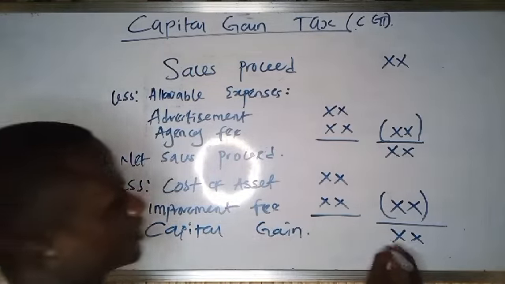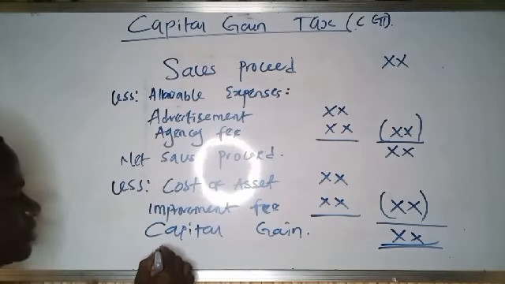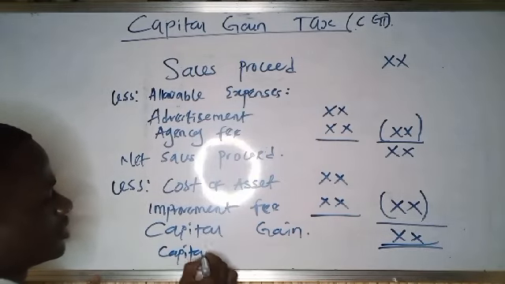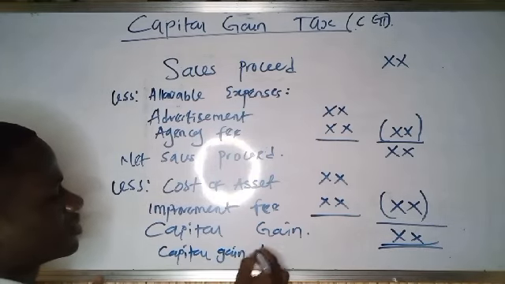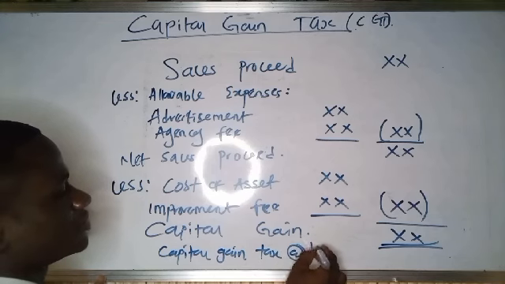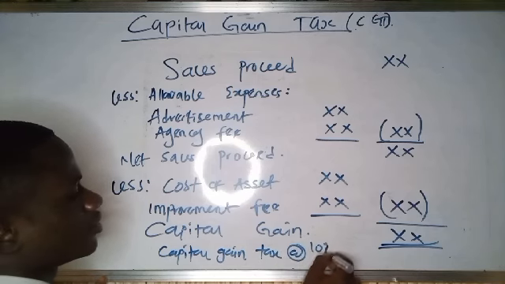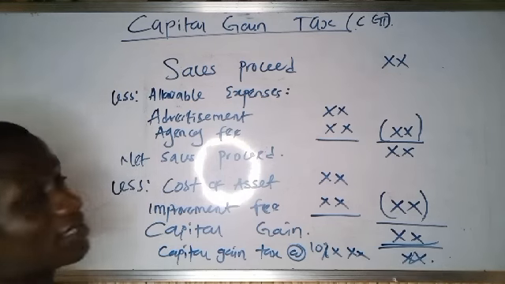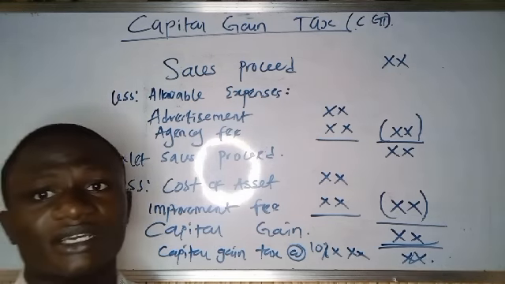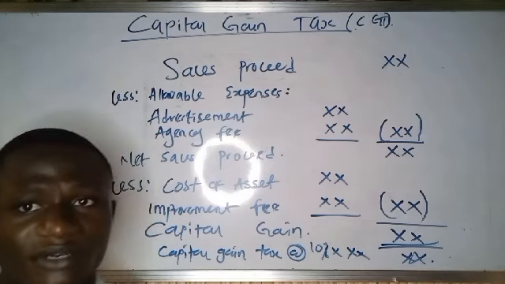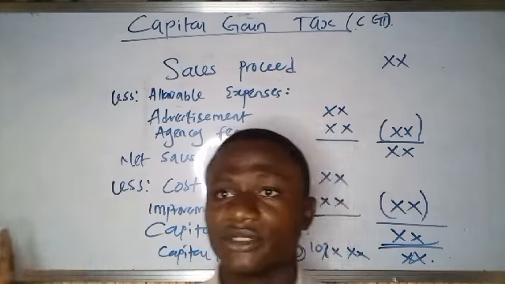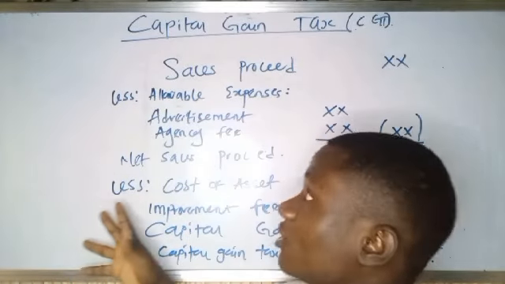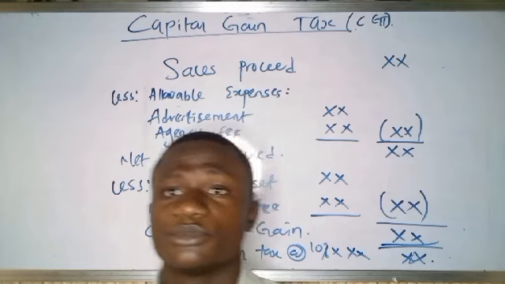So capital gain tax is 10% of the amount, then you get your capital gain tax. So this is the format for solving, for computing capital gain tax.